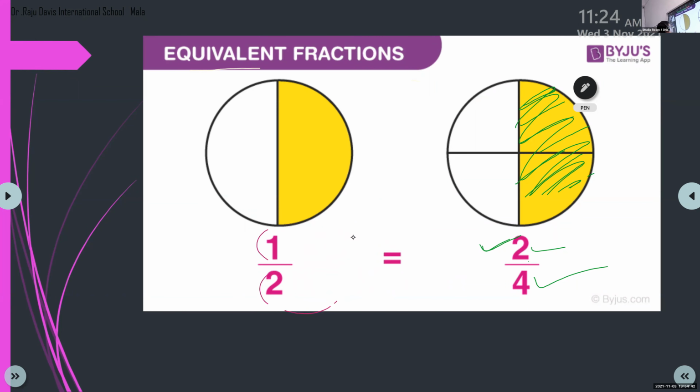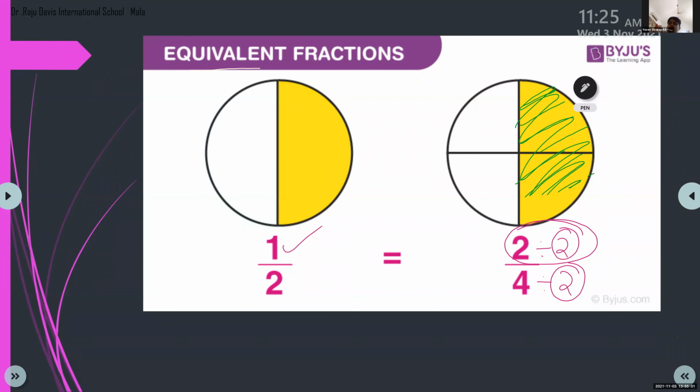Now children, look here, how can I divide here? You know, we can divide only the bigger numbers. So here, if I am dividing by 2, I have to use the same number in the denominator also. Any number divided by the same number gives 1. 4 divided by 2, what will you get? 2. 2 into 2 is 4. So if you divide also, you will get equivalent fractions.